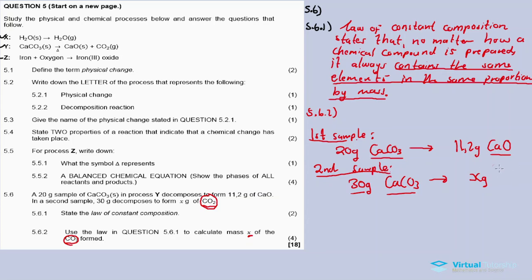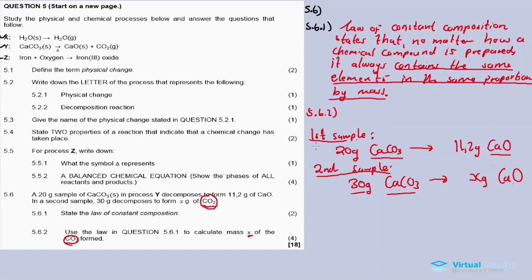Ratios work like that, or this law works like that. On the first sample I compare this and this. On the second sample I need to compare this and this again. It's calcium oxide, and the calcium oxide mass is unknown as well. So now I represent it by X gram.